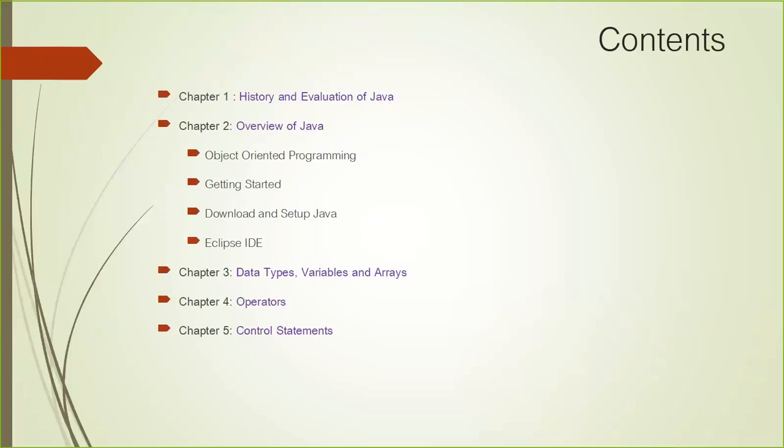Then the third chapter will be the basics of data types, variables, and arrays, and how we can utilize these in Java programs. Then the next will be operators, like arithmetic operators, logical operators, relational operators like that. Then we have control statements, where we have if, then, else, for loop, while loop. All these topics will be there.